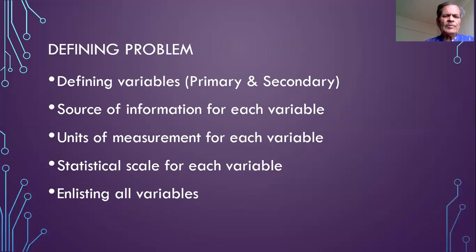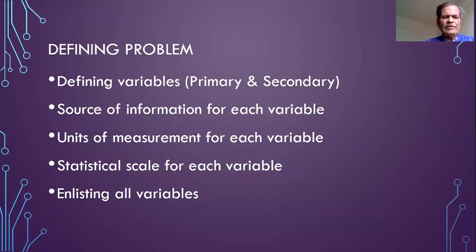Then the source of information for each variable must also be mentioned. This point we will discuss later on in the next slide. Then the units of measurement of each variable must be mentioned, like height, whether it will be measured in feet or centimeters, weight, whether it will be mentioned in kilograms, and to what accuracy, whether it will be measured to the accuracy of 0.1 kilogram or 0.5 kilogram, something like this.